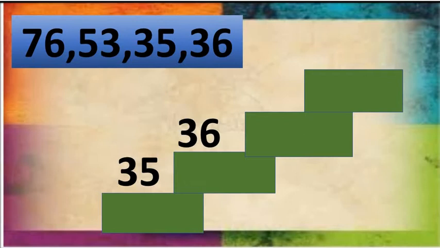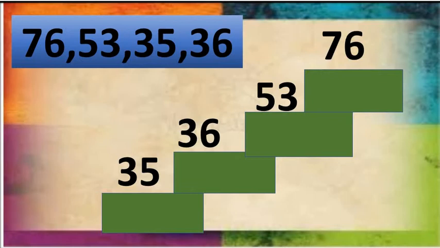Okay? Completed? Now look at the board, beta. Which number will come now? Now there will come number 53. Okay? Have you completed, dear? Now the greatest or biggest number, which is 76. Okay?